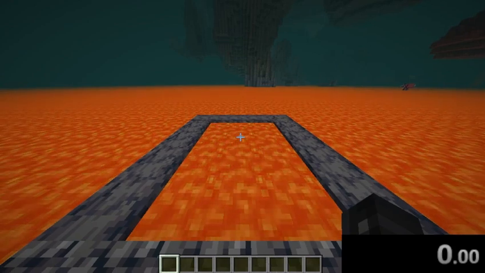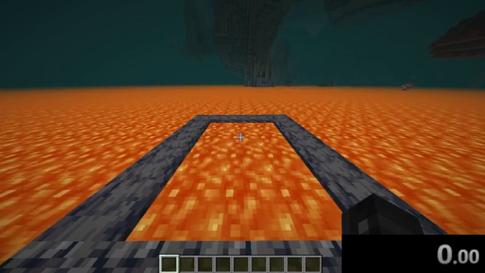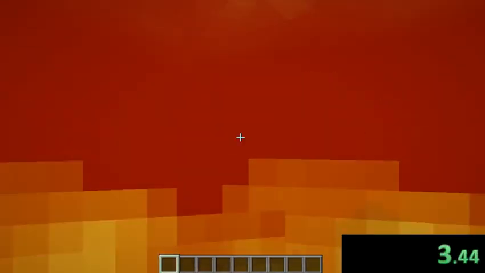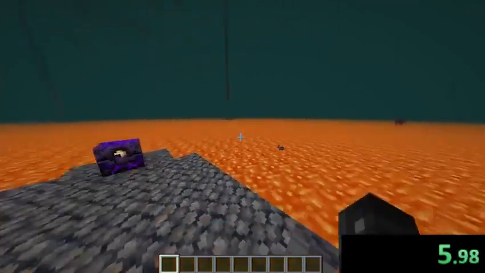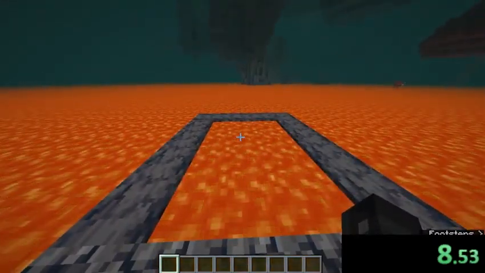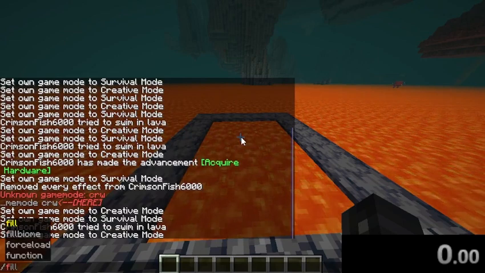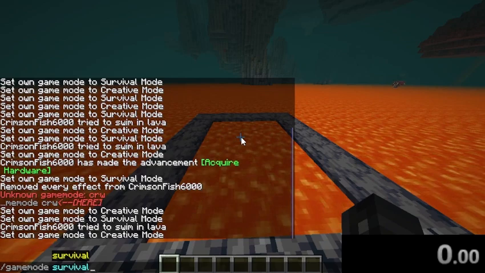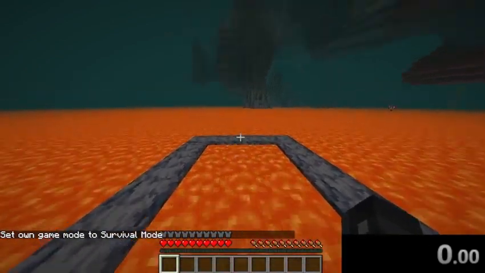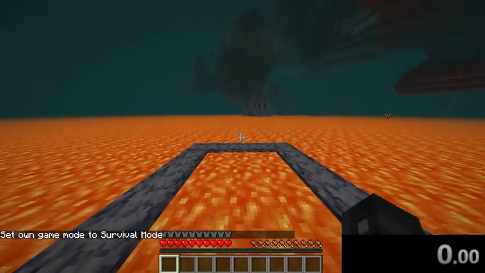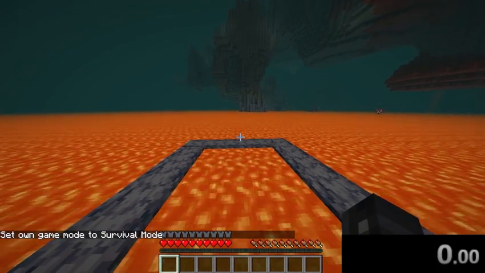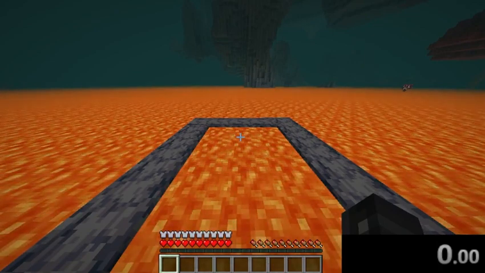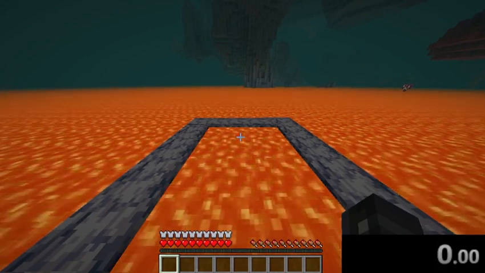All right, so here, I count down. 3, 2, 1. Oh shoot. Uh oh, no. I forgot to switch back to survival. Here, let's redo that then. Let me reset the timer. Slash game mode survival. Sorry about that. Screwed that up, but that's fine. All right, now let's redo that. 3, 2. Let me make sure my timer's reset. Okay, cool. 3, 2, 1.